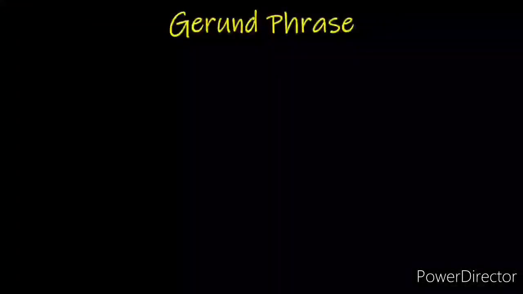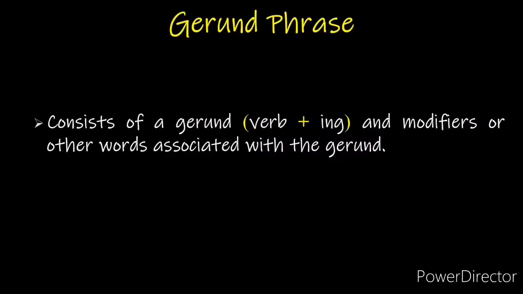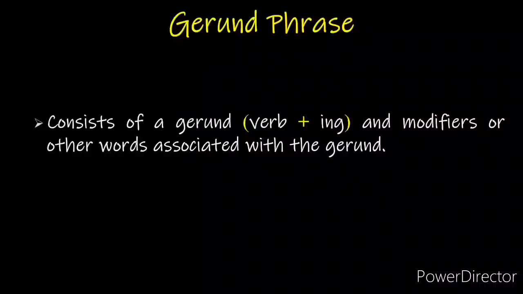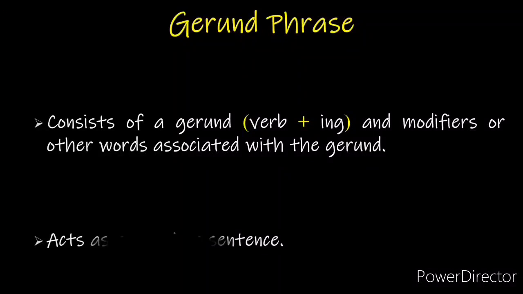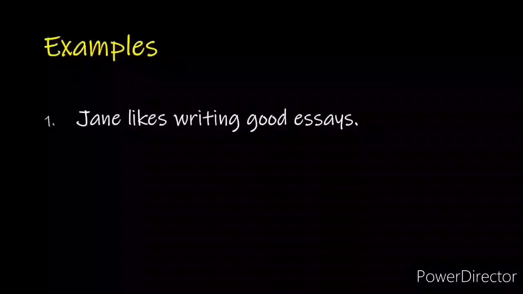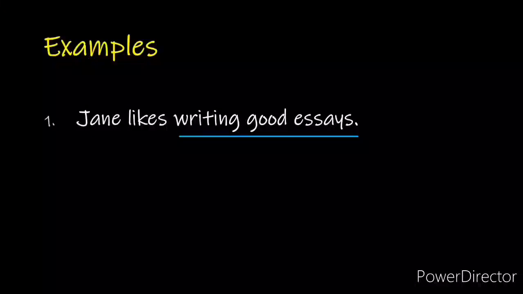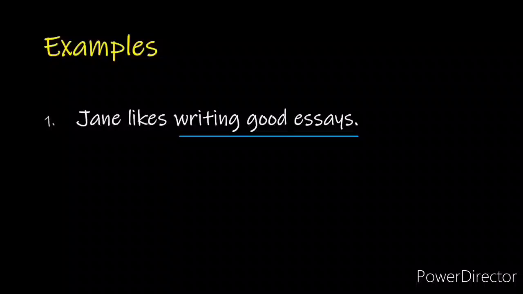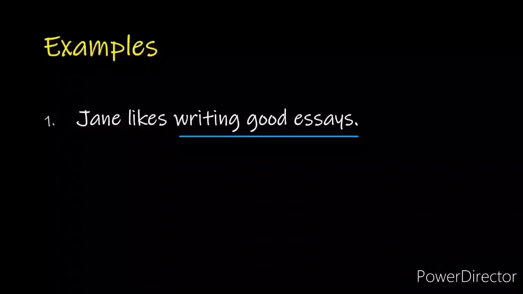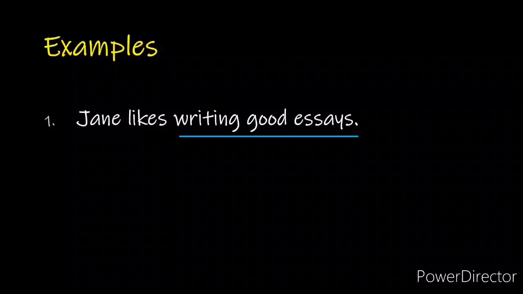Gerund phrase. A gerund phrase consists of a gerund, that is the ing form of a verb, and modifiers or other words associated with the gerund. A gerund phrase acts as a noun in a sentence. For example, Jane likes writing good essays. In this sentence, Jane is the subject who likes writing good essays. Here, like is the action word and writing good essays is the object. So, writing is a verb but acts as a noun in terms of sentence structure.